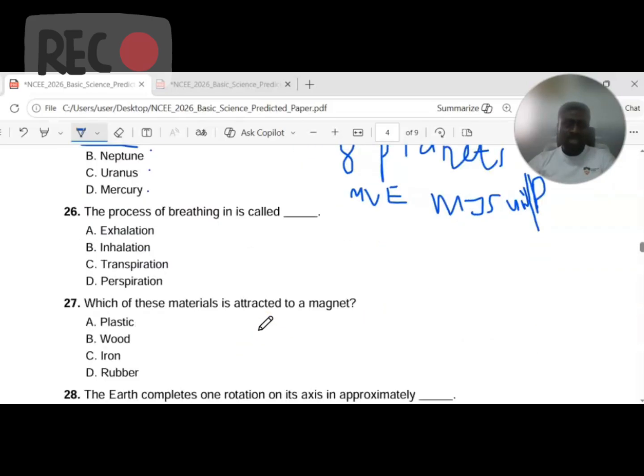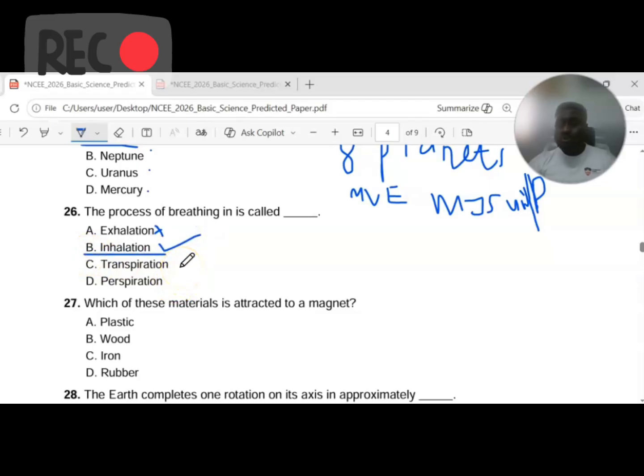Let's move. The process of breathing in is called dash. A, exhalation, B, inhalation, C, transpiration, D, perspiration. Breathe in. What is that called? Exhalation is when you breathe out. Inhalation is the correct answer here.